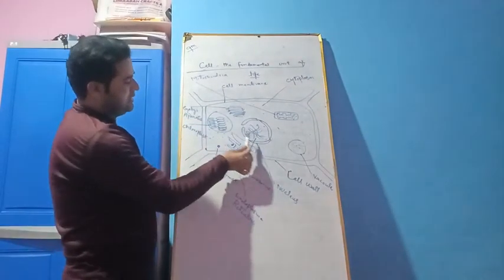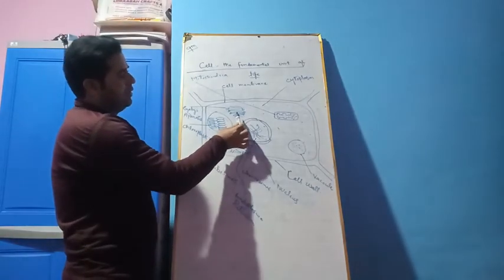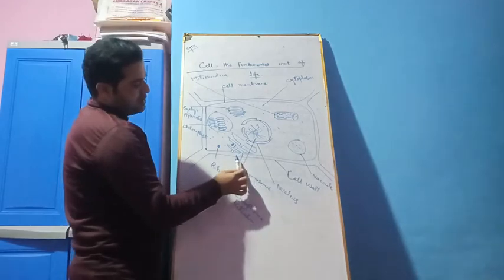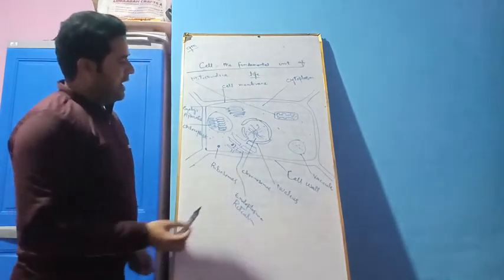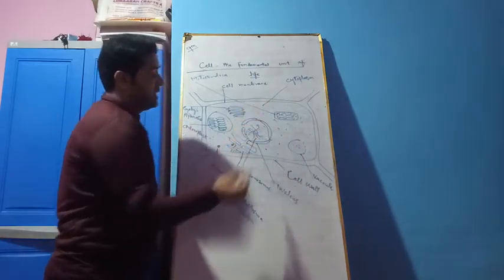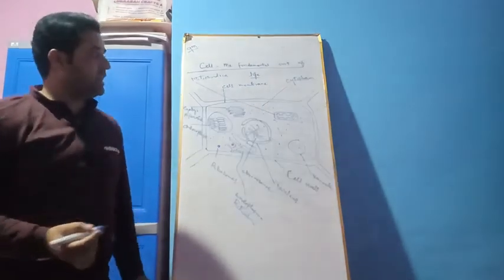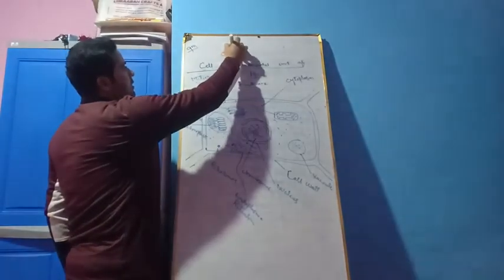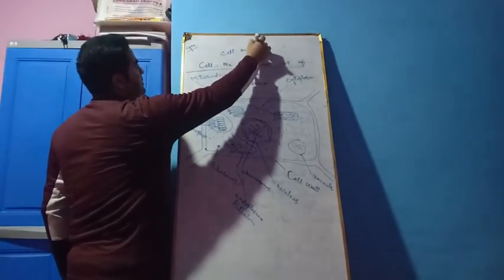This is nucleus, this is chloroplast, Golgi apparatus, mitochondria, vacuoles, cell walls, cell membranes, and the cytoplasm. These different parts of the cell, they are called cell organelles.